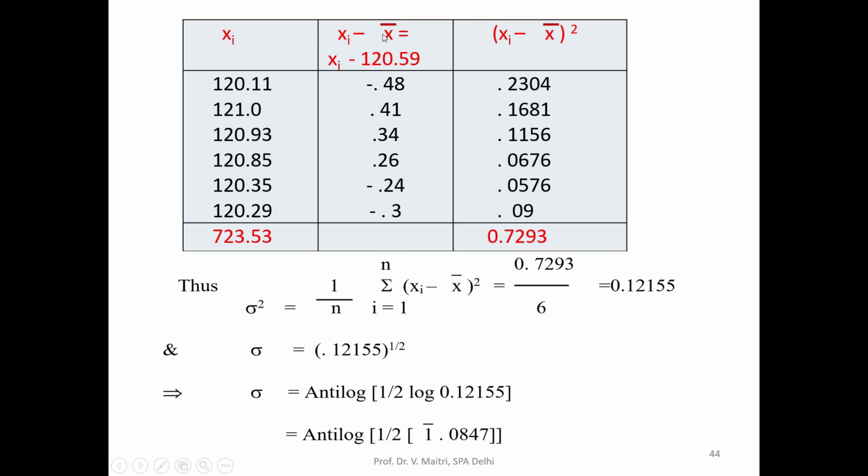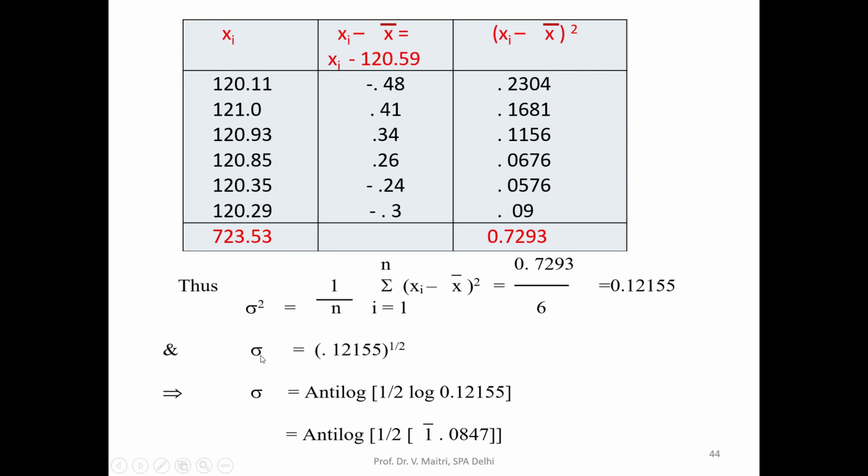So xi minus x bar, that is xi minus 120.59, works out to be this. And once we take the square of all these values, the sum of the squares works out to be 0.7293. So sigma square, the variance, is 1 by n times the sum of i going from xi minus x bar square, which is 0.7293 by 6, that is 0.12155.